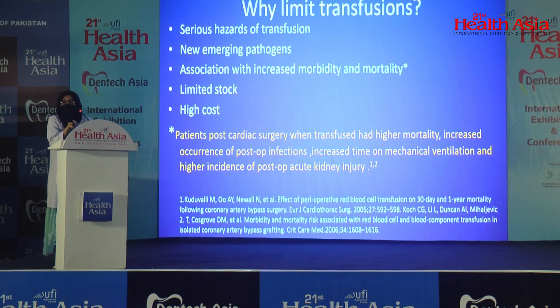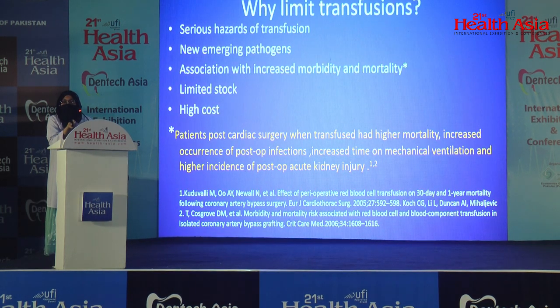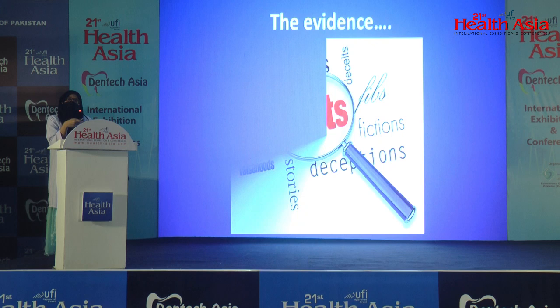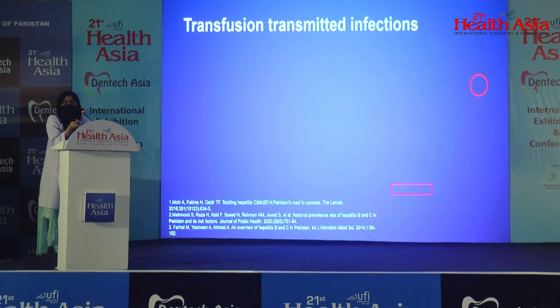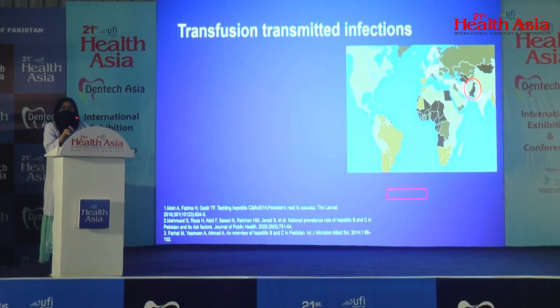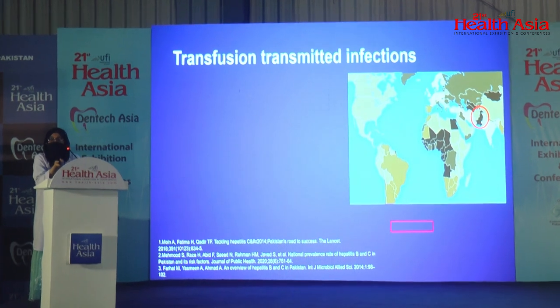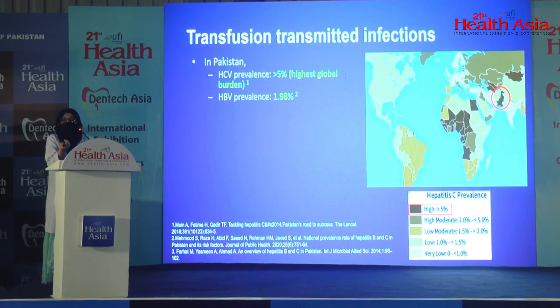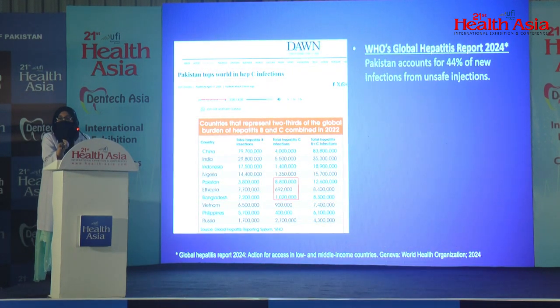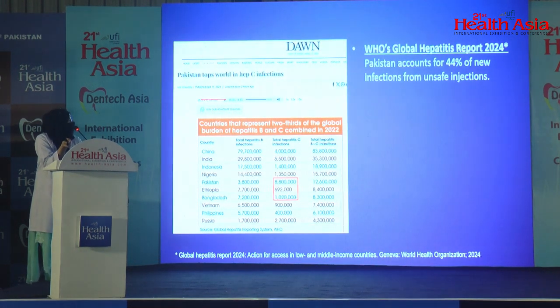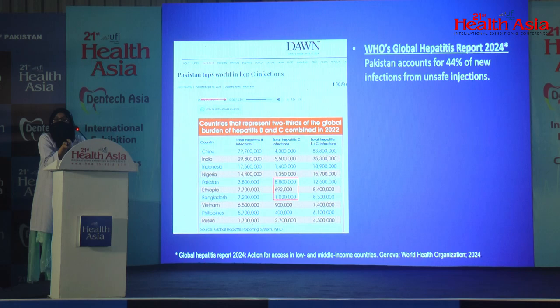So let's look at some evidence of the hazards of transfusions. Transfusion-transmitted infections are prevalent in our region. We are all aware of this. Pakistan has the highest global burden of hepatitis C infection. Hepatitis B is also prevalent in our region. The WHO Global Hepatitis Report 2024 shows that Pakistan accounts for 44% of new infections from unsafe injections.